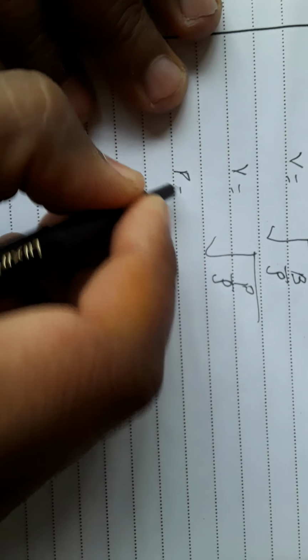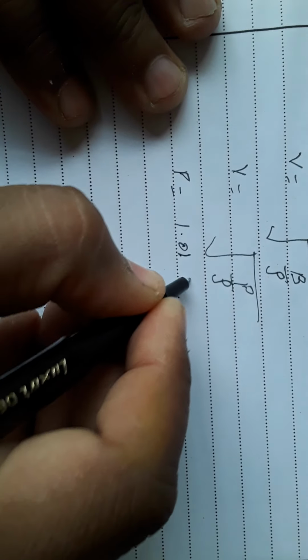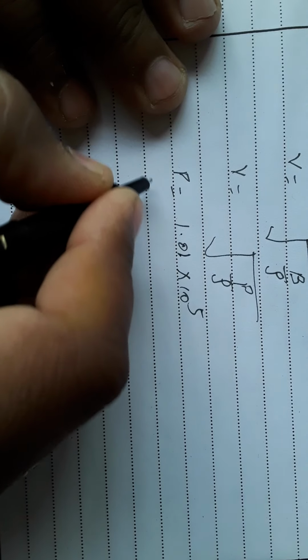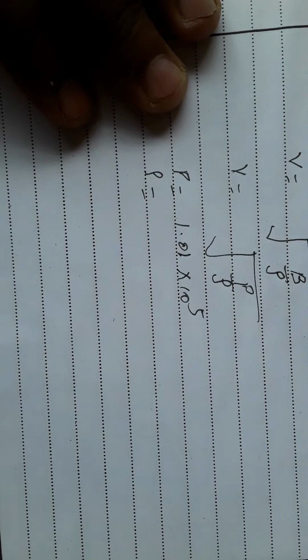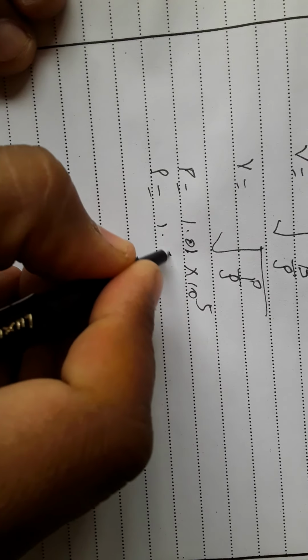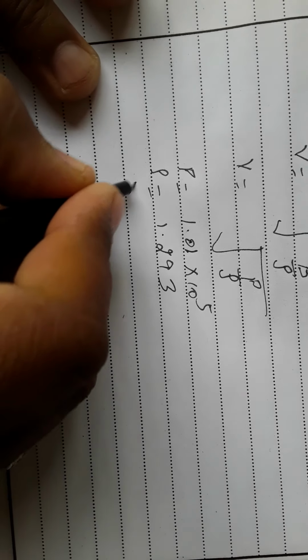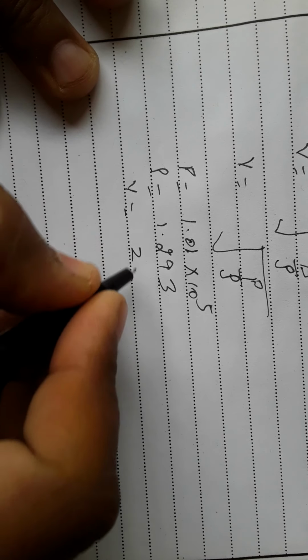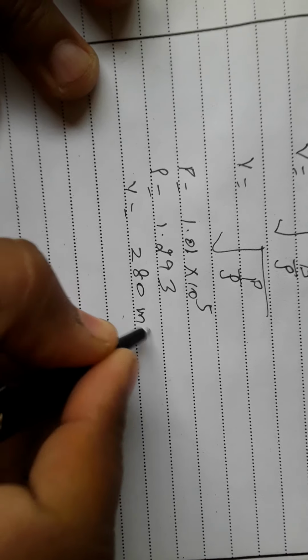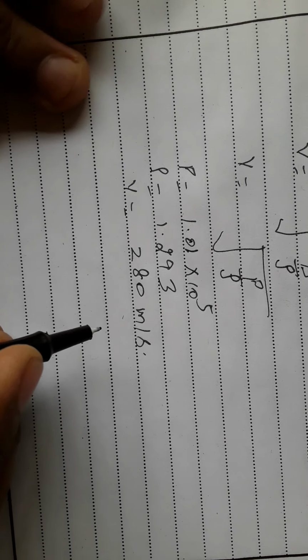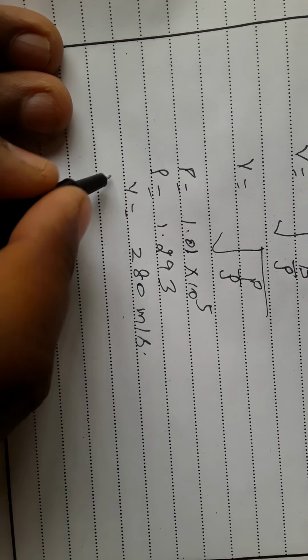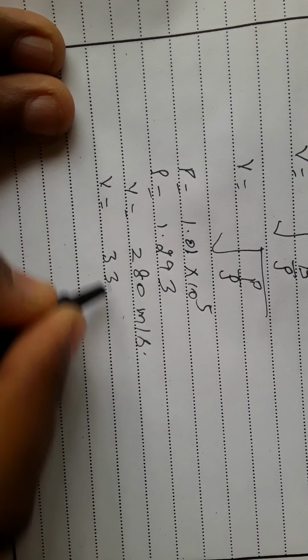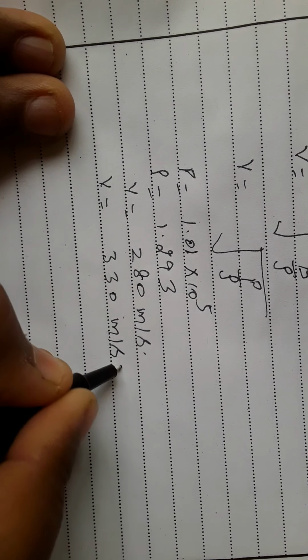By putting the values of atmospheric pressure 1.01 into 10 power 5 and the density of air 1.293, we get velocity equal to 280 meter per second. But experimentally it is found that velocity is 330 meter per second.